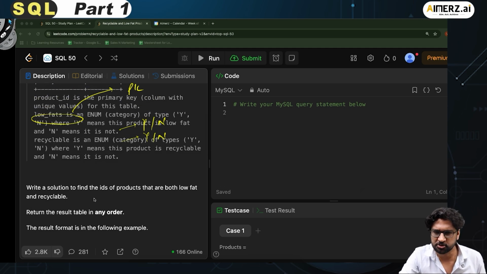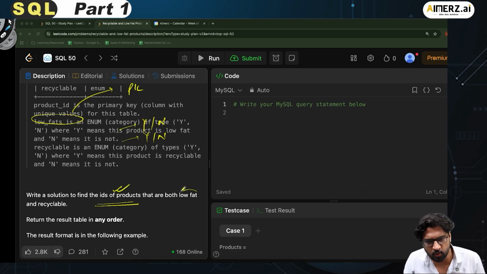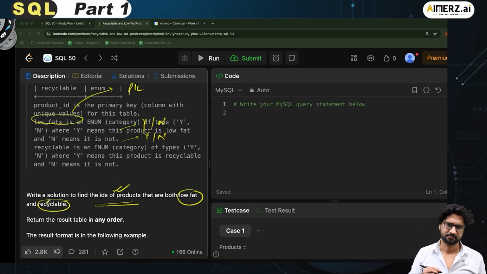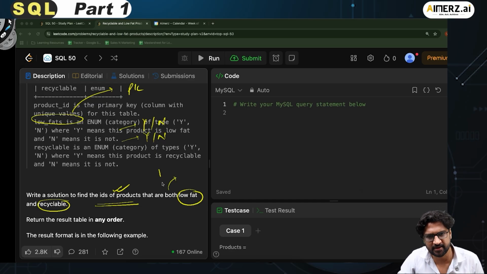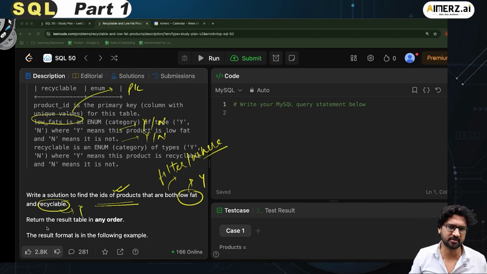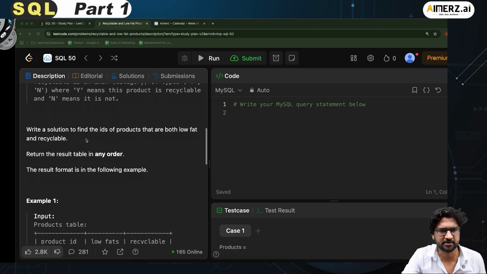Now I come down: write a solution to find the IDs of the products that are both low fat and recyclable. So I have to go and find all the products, and I have to print their IDs that are both low fat and recyclable. So basically in this case, I have to add a filter, or I can say that I should have a where clause where the low fat should be Y and the recyclable should also be Y. Return the result table in any order. So there is no ordering which is needed. The result format is in the following example.